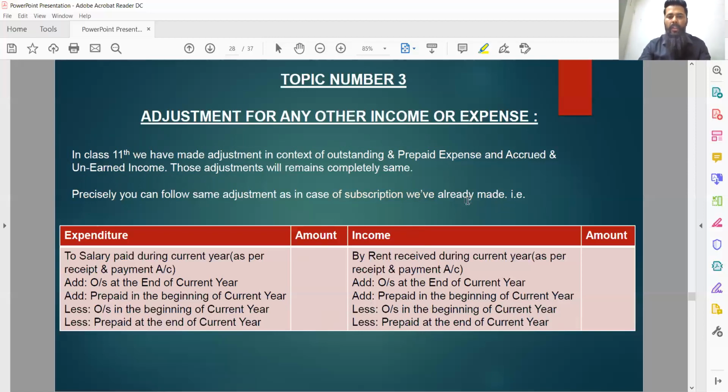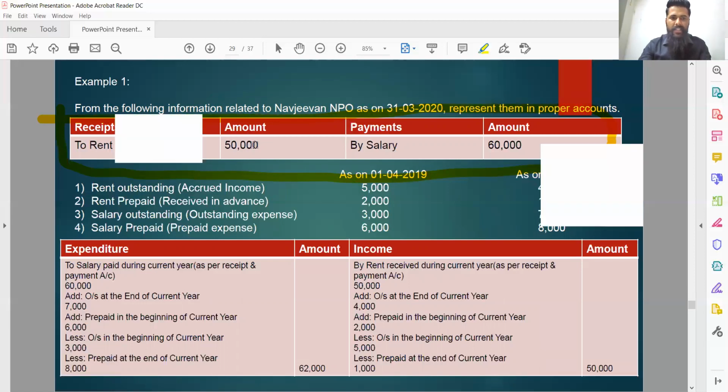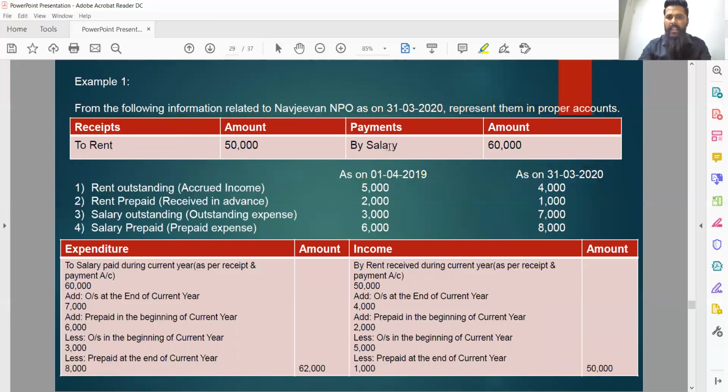Let's quickly go through an example. Let's solve a numerical for this particular case so that you will be able to understand it easily. From the following information related to Navjeevan NPO as on 31st March 2020, represent them in proper accounts. There is a small representation of the receipt and payment account which states rent was received, rupees 50,000, during the current year, and salary was paid during the current year, rupees 60,000.